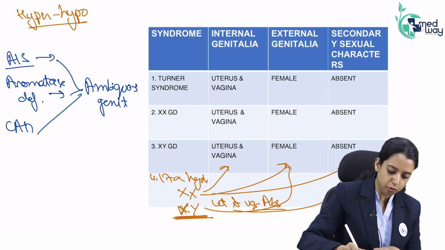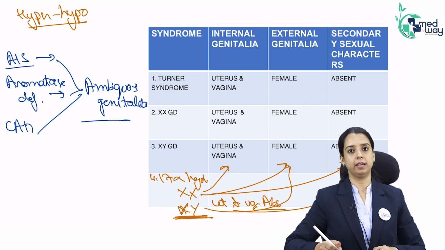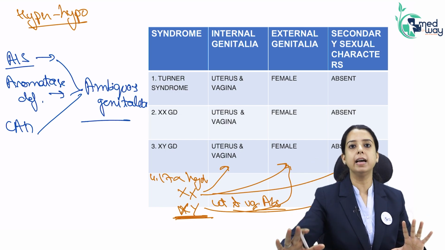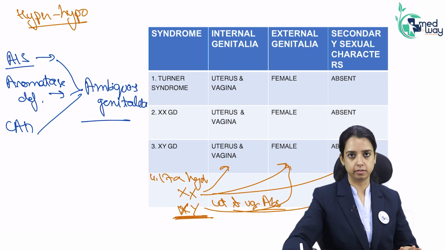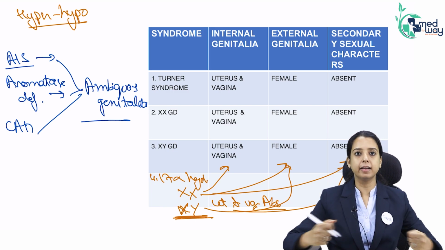A girl with ambiguous genitalia. So that we will read in ambiguous genitalia per se, those enzyme deficiencies. Right now we are just dealing with a girl who looks exactly like a girl, but she is just not having menses. Okay, so hormone problems and all these problems are a range.